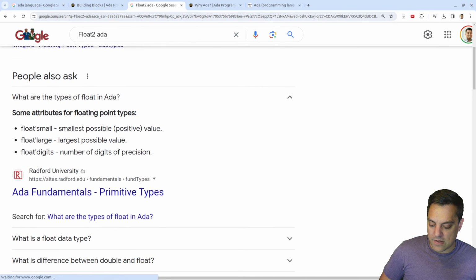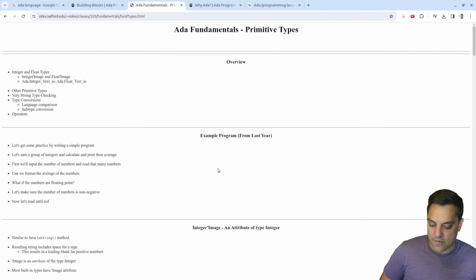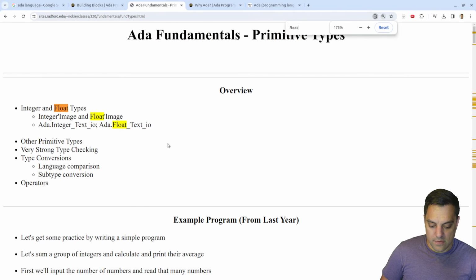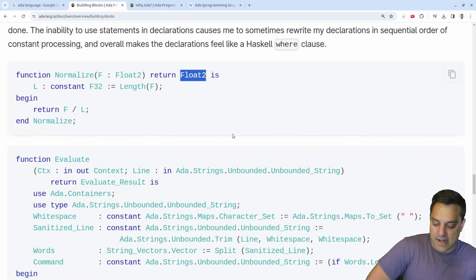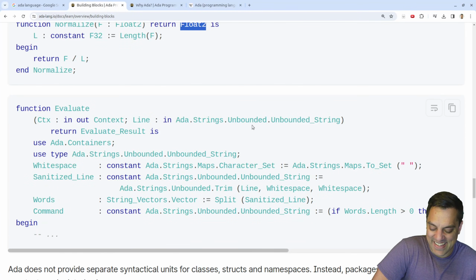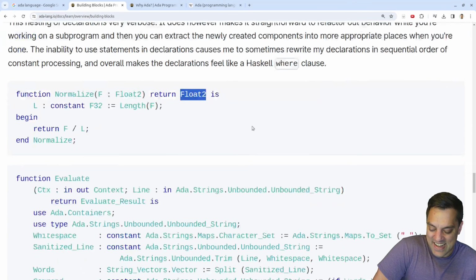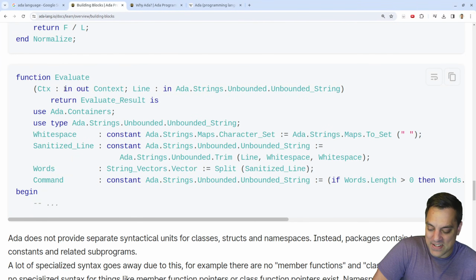What are the types of floats in Ada? Here we go, from Radford University. Float 2. Okay, we're going to have to find that out later. Interesting here. Okay, we're getting into some wild code here. Function evaluate, context in, and in and out.